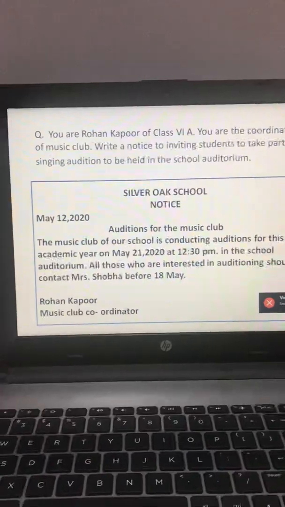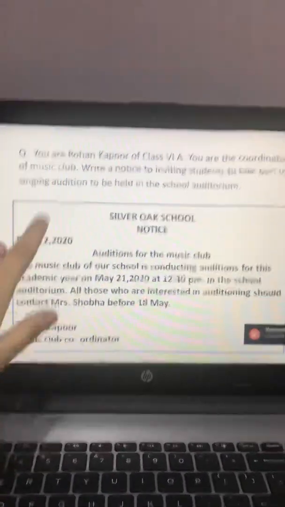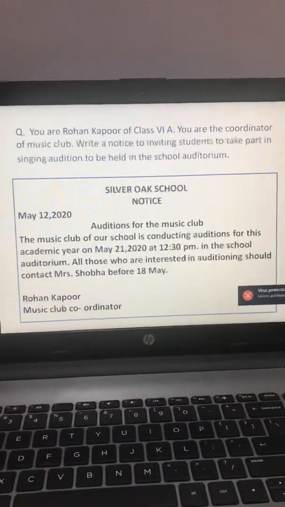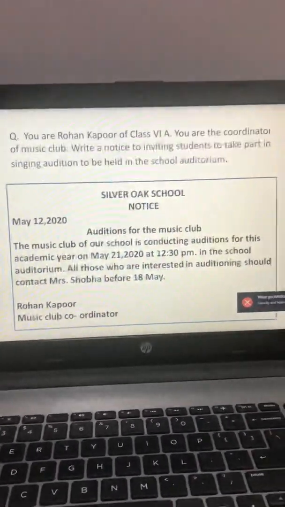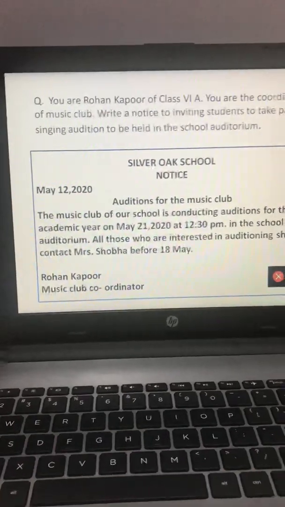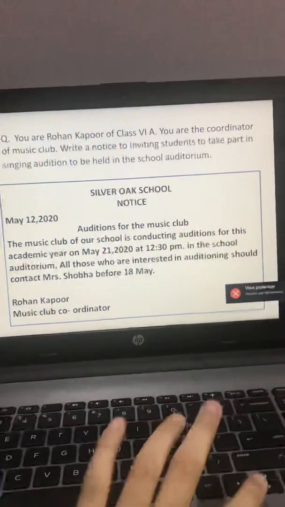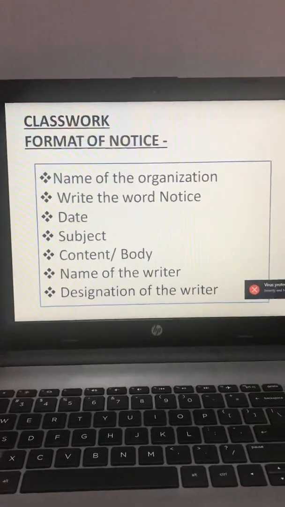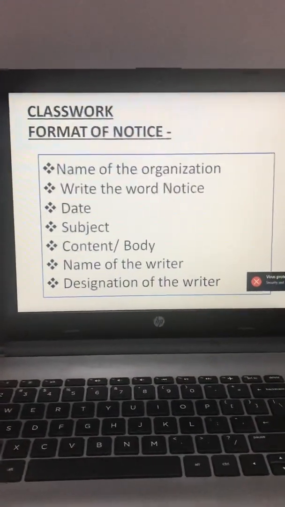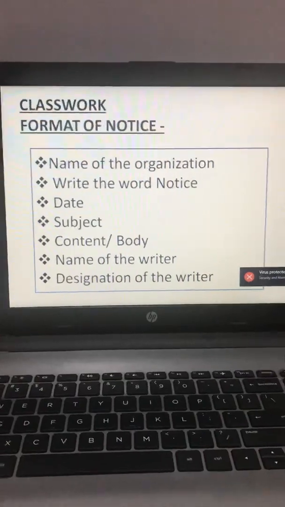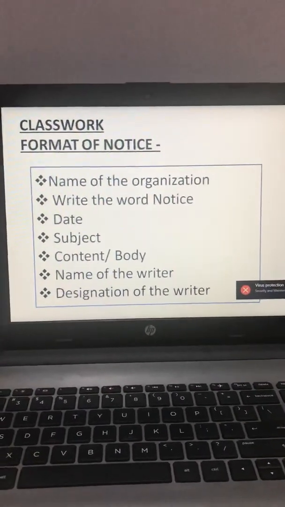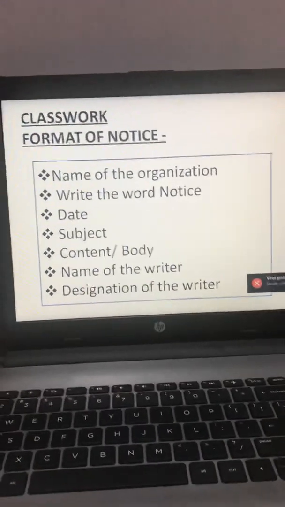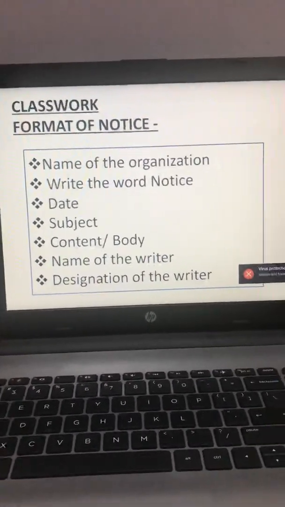After that we write name of the writer, that is Rohan Kapoor as it was written in the question, and at last we write the designation, and the designation was music club coordinator. Fine. So the format is name of the organization, then we write the word notice, after that date, subject, body, name of the writer, and at the end designation of the writer. And again I am telling you, notice is always written in a rectangular box.